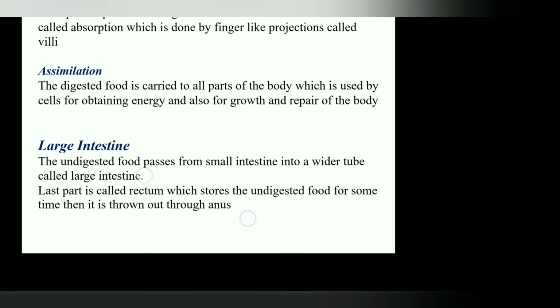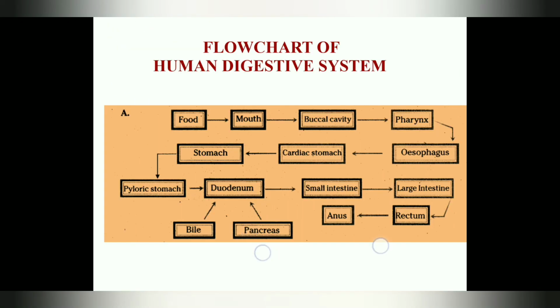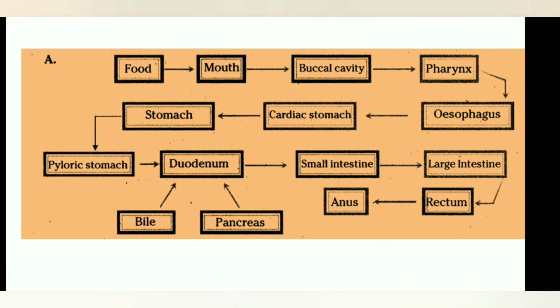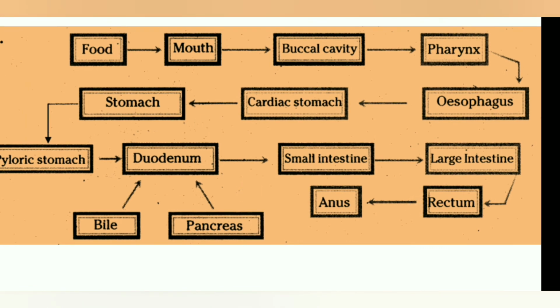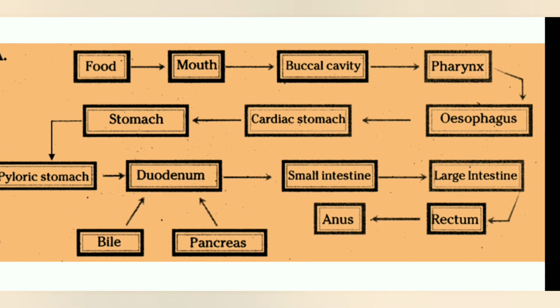We can see this in the form of a flow chart. In the picture you can see food enters into the mouth, then buccal cavity, then pharynx, then esophagus, then stomach, which is divided into two parts, cardiac stomach and pyloric stomach. Then the food enters into duodenum. From duodenum it enters into small intestine, then large intestine, rectum and anus. So this is the flow chart of how the food travels, and lastly the undigested food is thrown out through anus. I hope you understood the process.